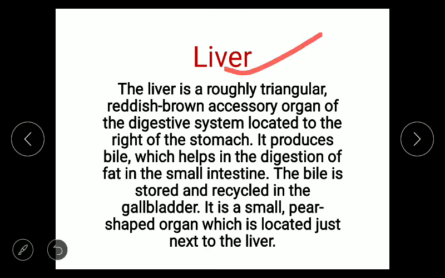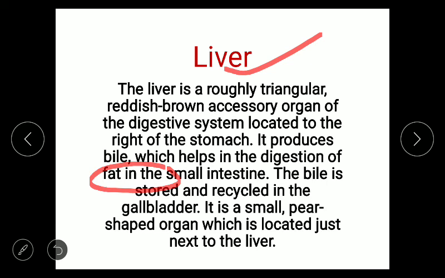The next accessory gland is the liver. The liver is the largest gland present in our body. It is a roughly triangular, reddish-brown gland, and it is located to the right of the stomach, and it produces a liquid known as bile juice which helps in the digestion of fat. It is very important that the bile juice secreted from the liver digests the fat in the small intestine.